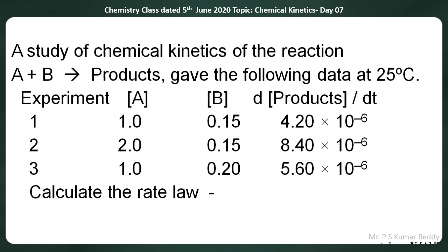Rate: 4.2 into 10 to the power of minus 6 moles per liter per second, 8.4 into 10 to the power of minus 6, and 5.60 into 10 to the power of minus 6. And they are asking us to find out the rate law.